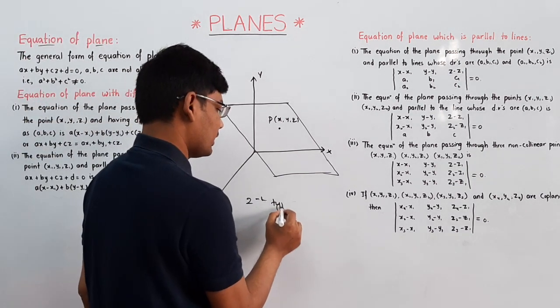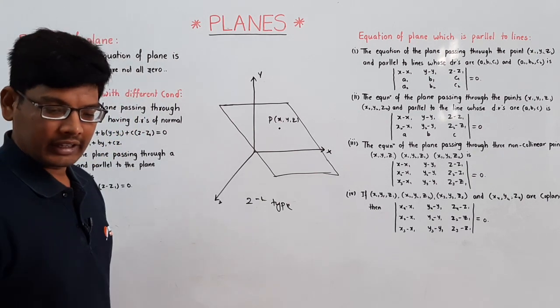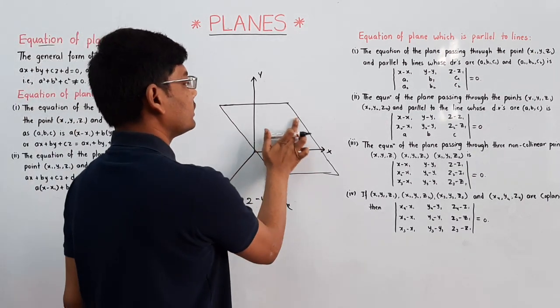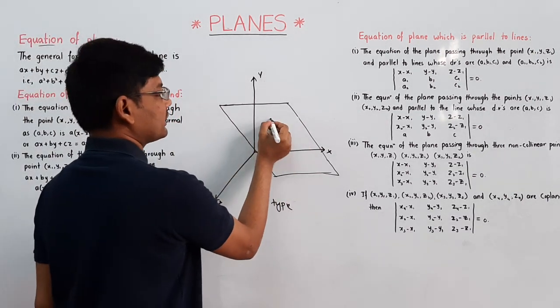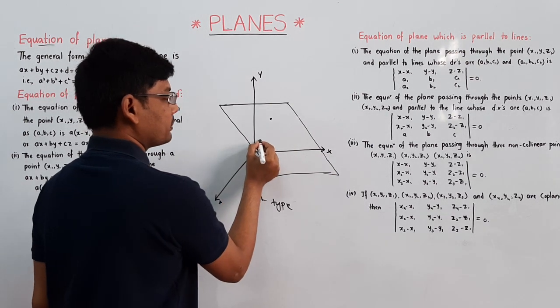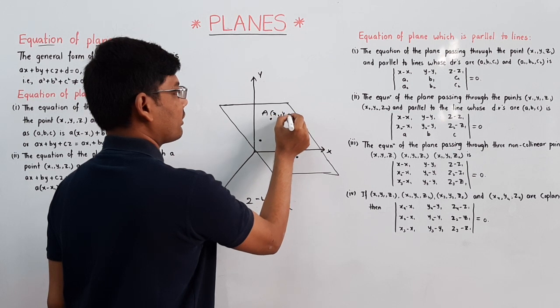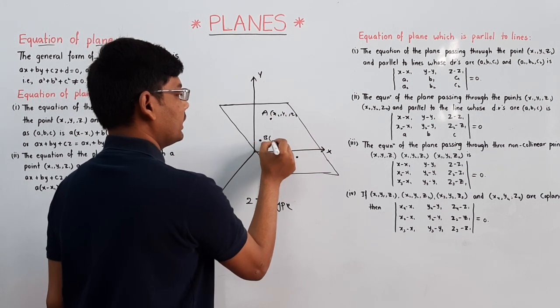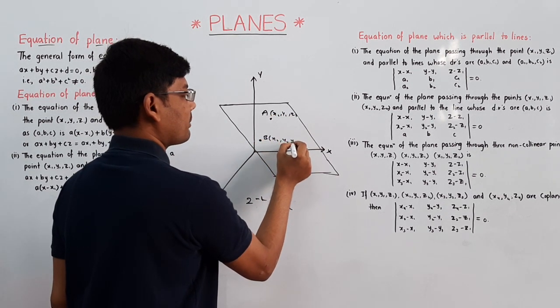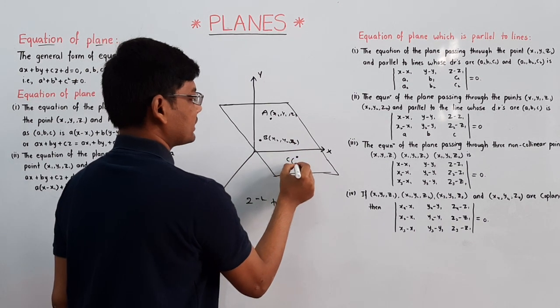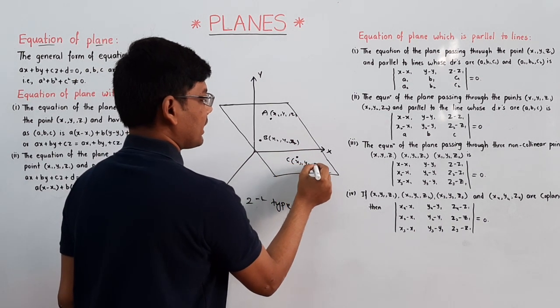If a plane is passing through three non-collinear points, this is A, this is B and this is C. A is x1 comma y1 comma z1, B is x2 comma y2 comma z2 and C is x3 comma y3 comma z3.